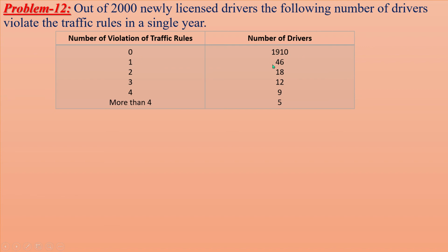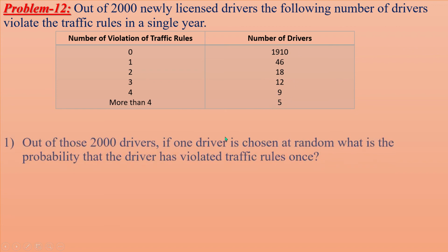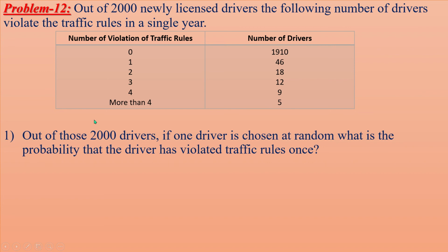1 time, total number of drivers 46. 2 times, total number of drivers 18. 3 times, total number of drivers 12. 4 times, total number of drivers 9. More than 4, total number of drivers 5. After adding, we'll get a total of 2000 drivers.